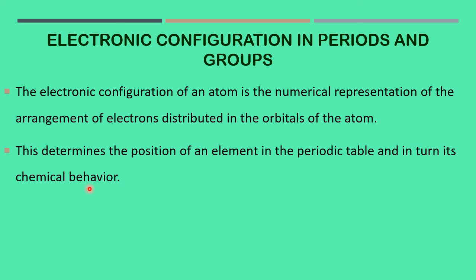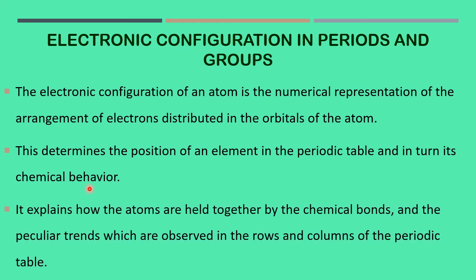That's why electronic configuration is very important. It explains how the atoms are held together by the chemical bonds and the peculiar trends which are observed in the rows and columns of the periodic table. That means how the elements behave in a period and in a group can be studied by understanding the electronic configuration.